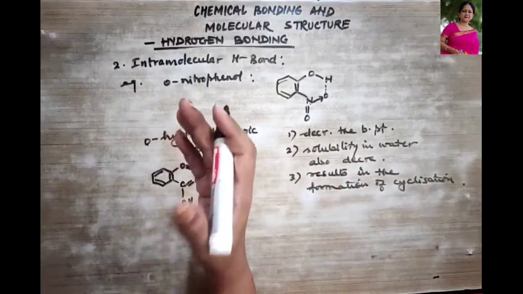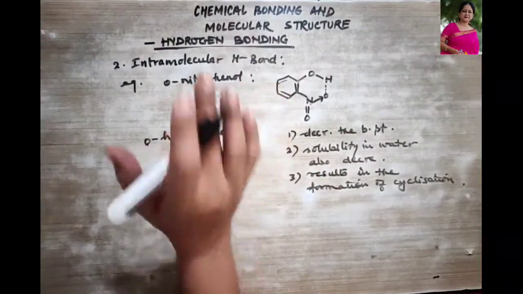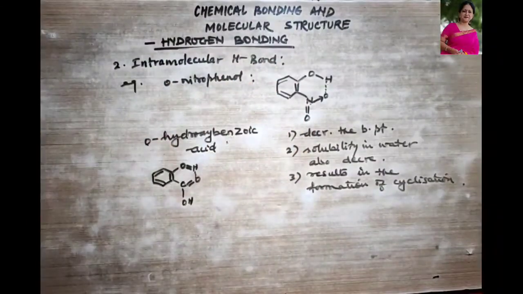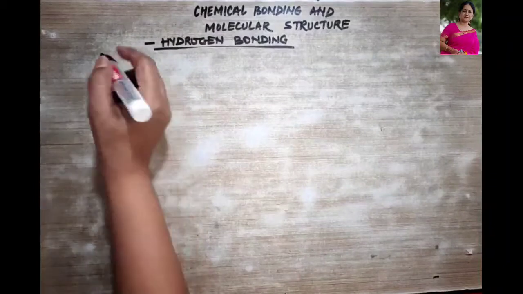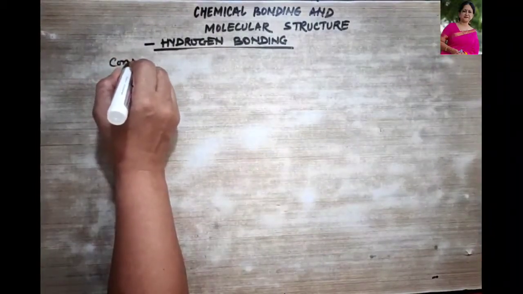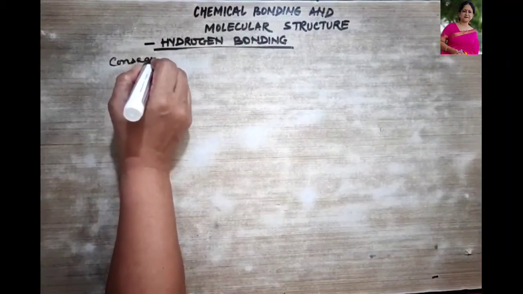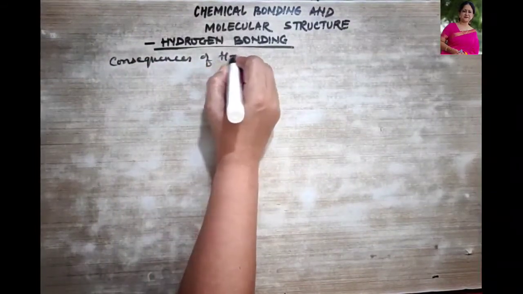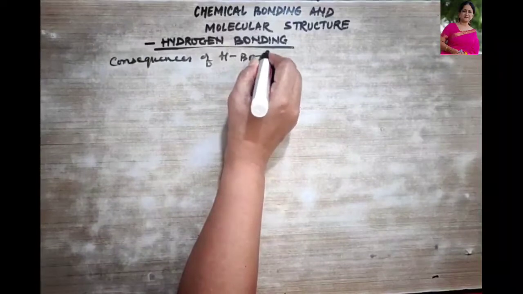Now, what are the consequences of hydrogen bonding? This is what we are going to study next. Let us talk about the consequences of hydrogen bond.